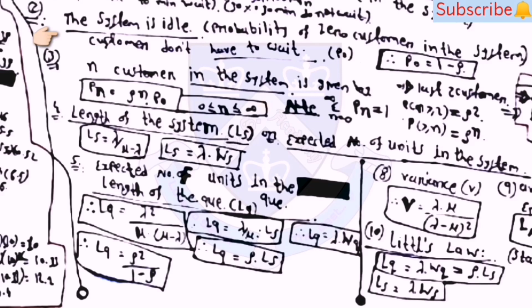Then if the system is idle, the probability of 0 customers in the system, P0, is equal to 1 minus rho, and n customers in the system is given by Pn is equal to rho raised to n into P0, where 0 less than or equal to n less than or equal to infinity. Note that sigma n equal to 0 to infinity of Pn is equal to 1.